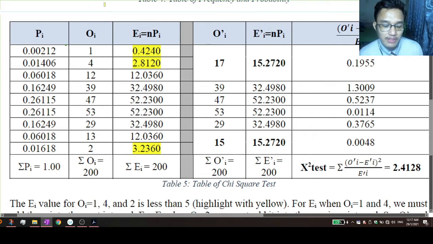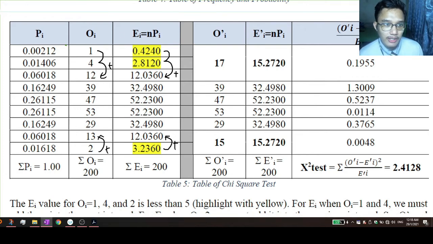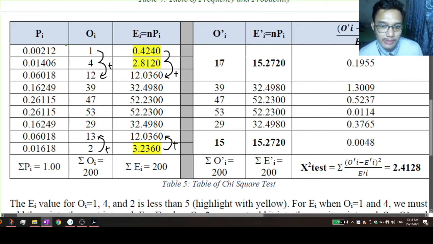However, Ei must not be less than 5. So in order to get a suitable value, these two values must be added to the third value, while the last value, which is also less than 5, must be added to this value. This is the same for Oi as well. So we will get new Oi and Ei values, which are 17, 15, and 15.2720.